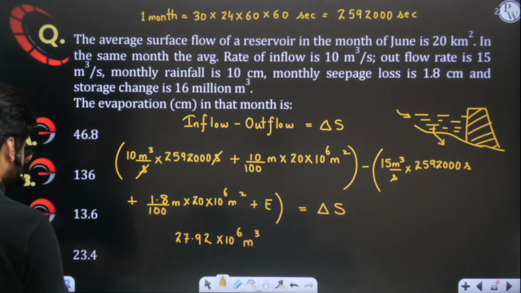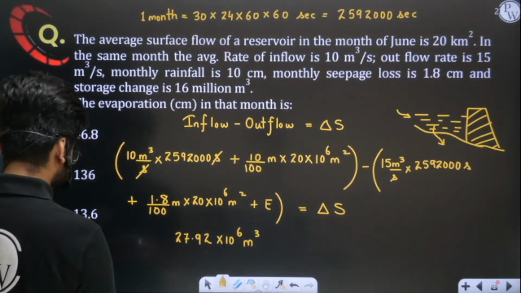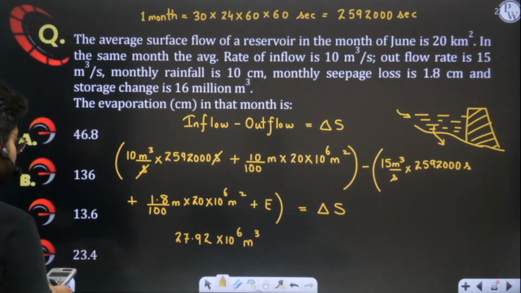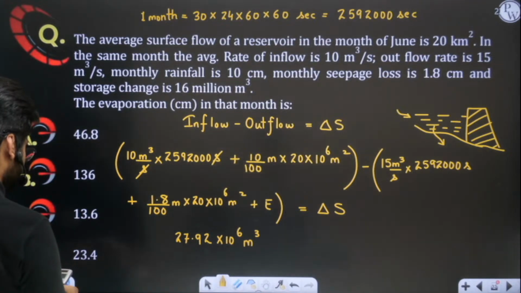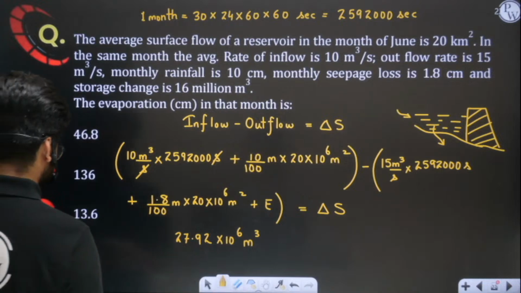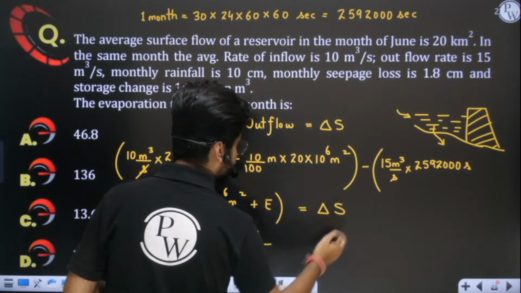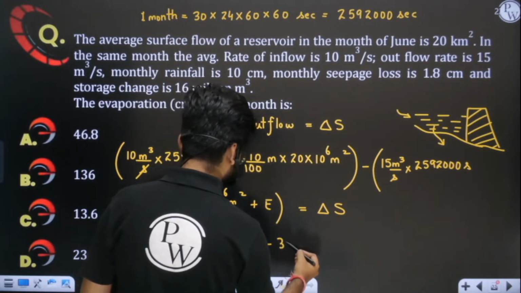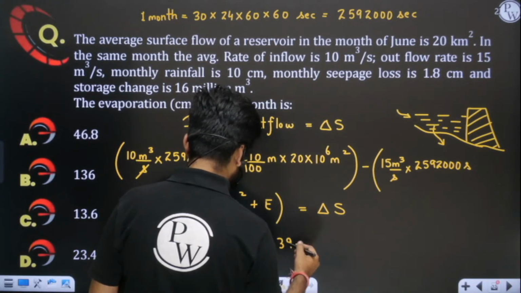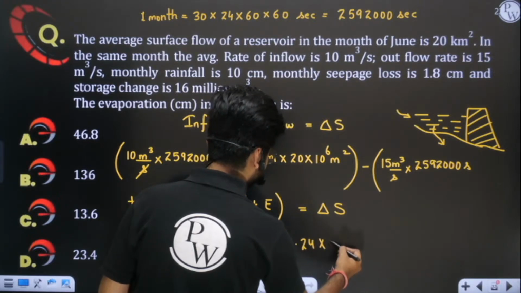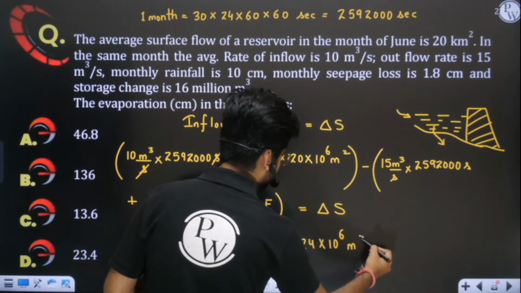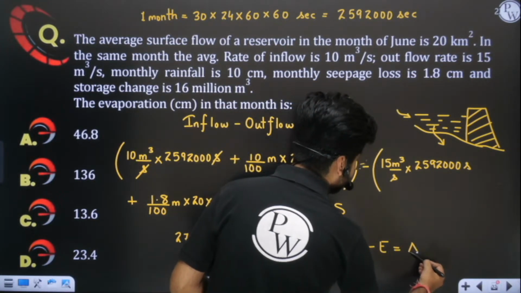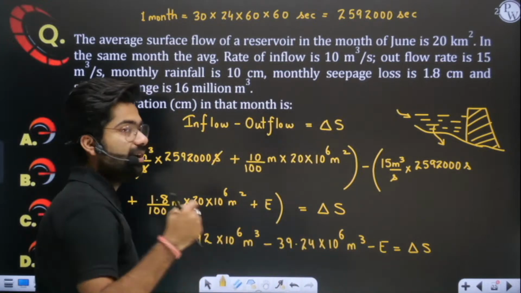We are getting 259,230 plus 0.018 into this. When you add, it comes out to be 39.24 into 10 power 6 meter cube, and we have minus E because evaporation is getting lost, equals delta S. This is the equation we have, and we have to simply evaluate evaporation.